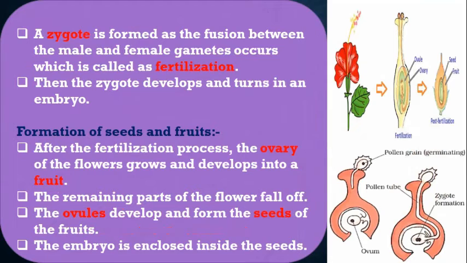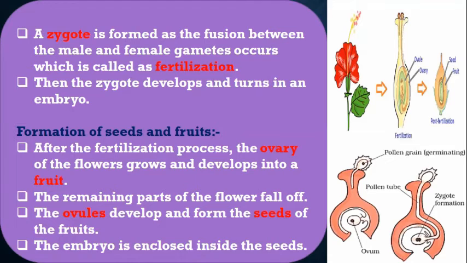So children, this fertilization is the second step of sexual reproduction. When this zygote is formed, it will develop into an embryo. Now, what will happen after the fertilization?